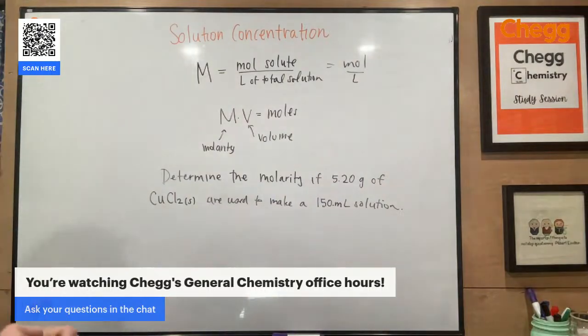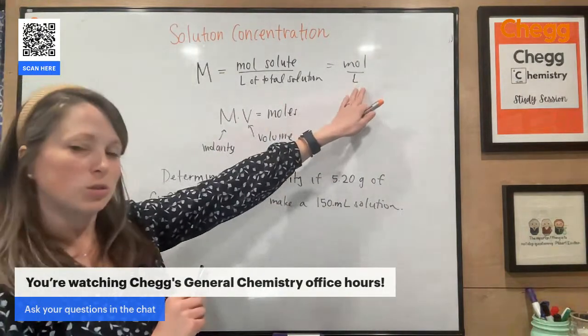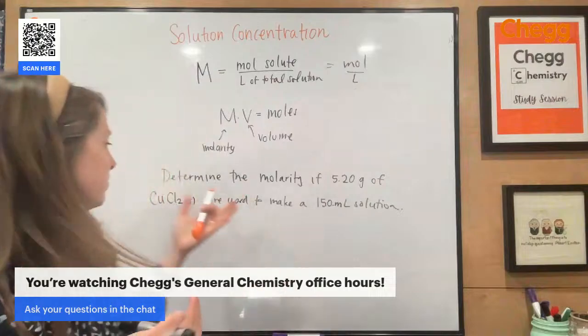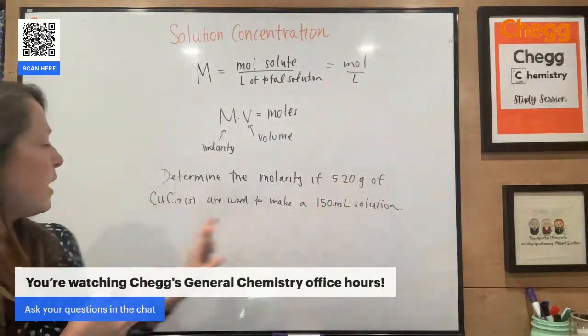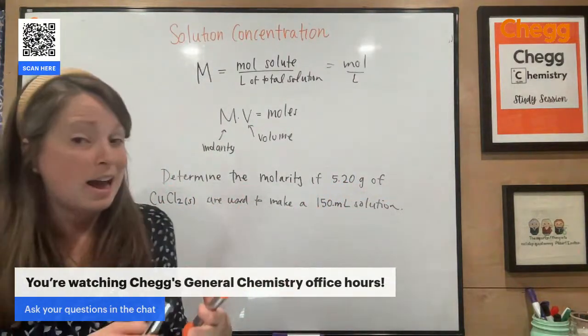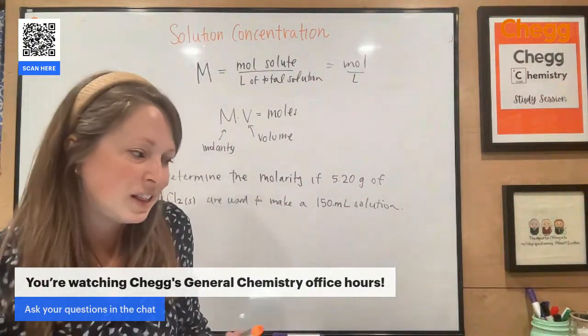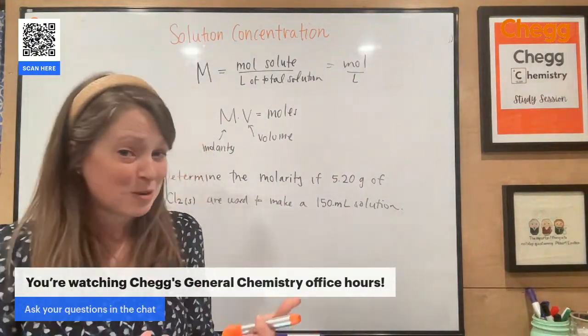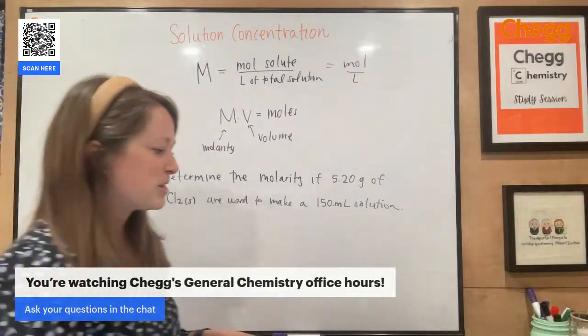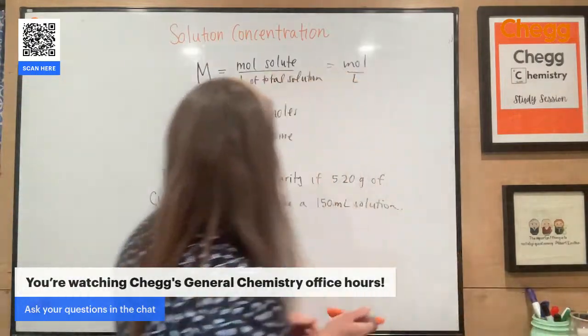So again, with molarity, we're looking at the total volume of the solution. If I just said 5.20 grams of copper 2 chloride were added to 150 milliliters, technically that solid has volume, right? So you got to be really, really careful with that. All right. So what do I need to do to solve this problem?